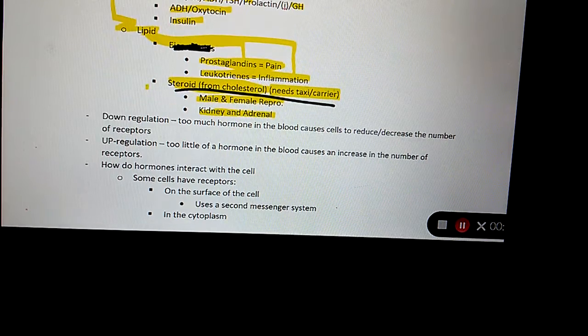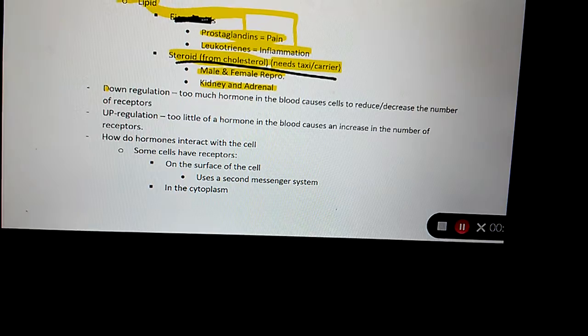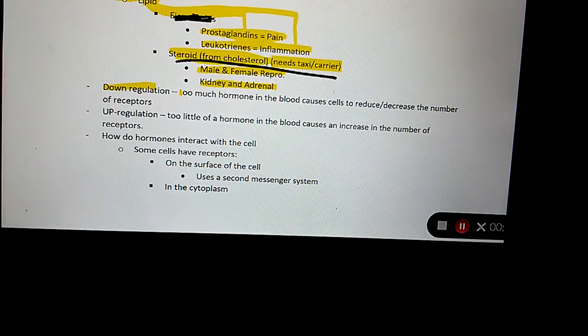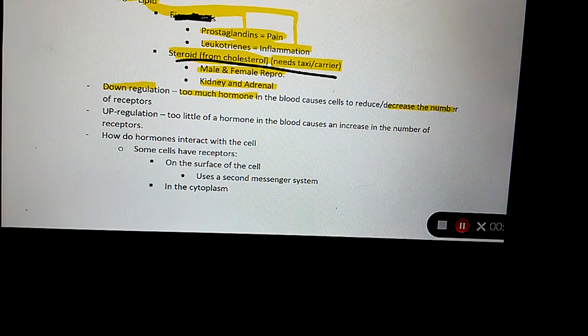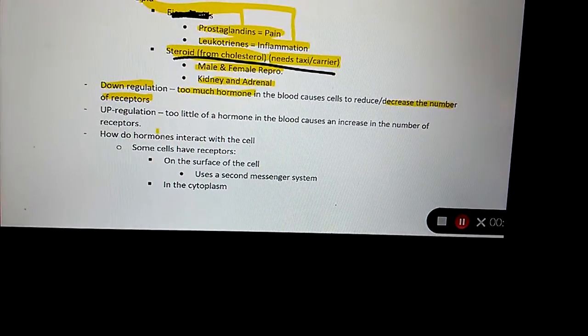Now, downregulation. Downregulation is when you have too much of a hormone, it causes a decrease in the number of receptors. So if you have too much of a hormone, the receptor is going to increase or decrease? Decrease.